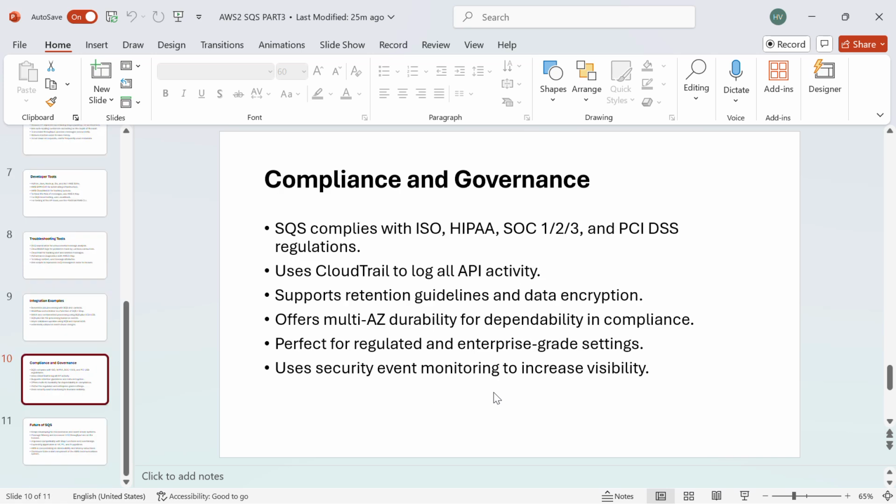Compliance and governance. SQS complies with ISO, HIPAA, SOC, and PCI DSS regulations. Use CloudTrail to log all API activity. Supports retention guidelines and data encryption. Offers multi-AZ durability for dependability in compliance. Perfect for regulated and enterprise grade settings. Use security event monitoring to increase visibility.